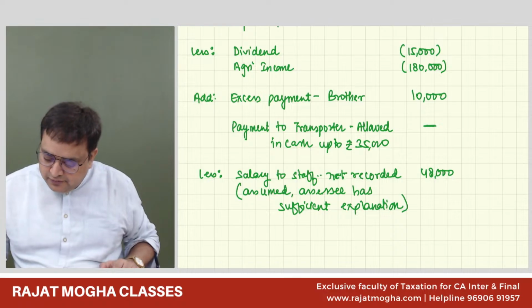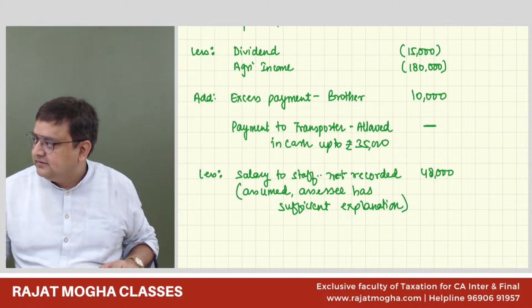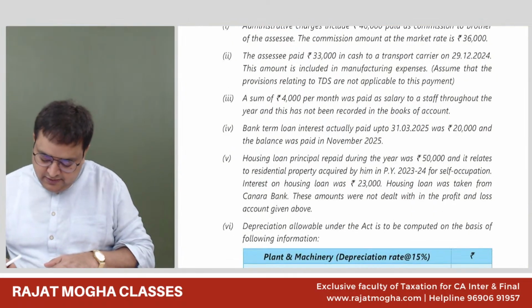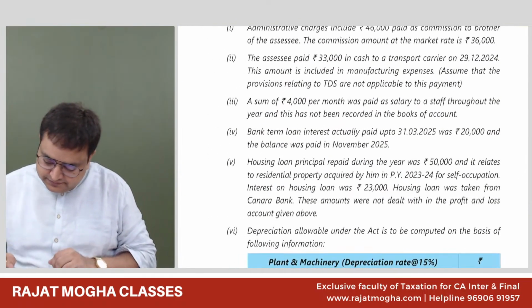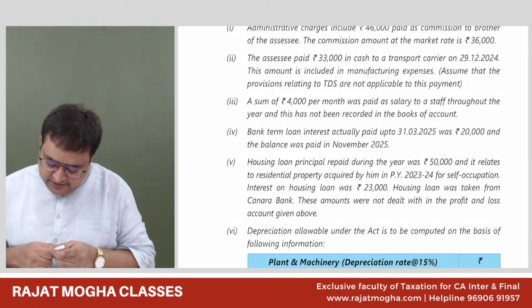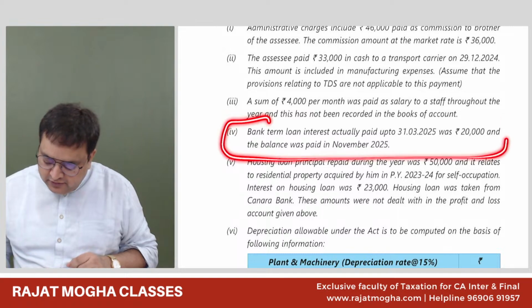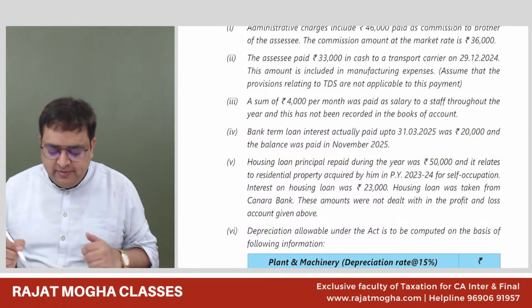Got it? Now, next would be, so we have done with the third. Fourth, bank loan. Everybody knows it now. For bank loan, 20,000 is allowed. The remaining will not be allowed.